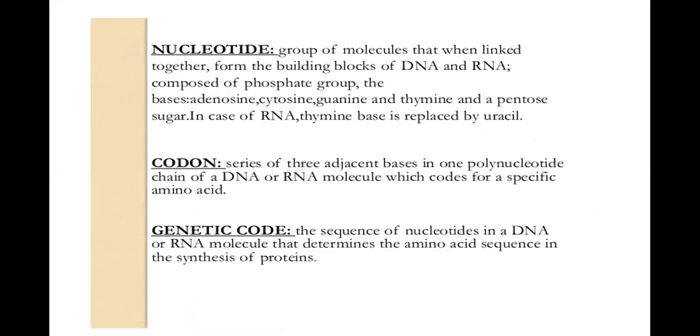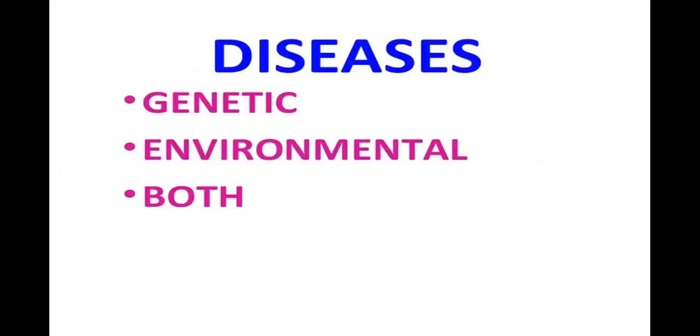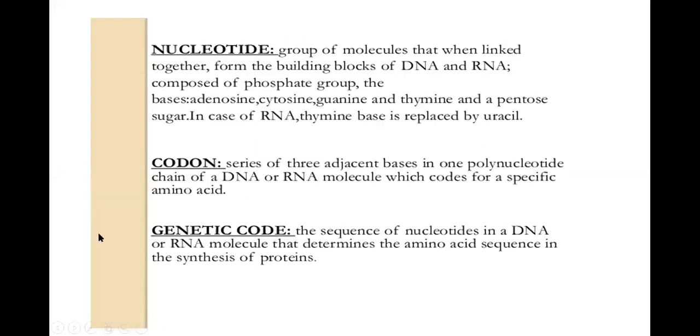Nucleotide. As I've told you, you have done this in your schooling as well. There are base pairs, adenine, cytosine, guanine, and thymine in DNA, and thymine is replaced by uracil in the case of RNA. A codon is a series of 3 adjacent bases in one polynucleotide. And the genetic code is the sequence of nucleotides by which the synthesis of protein is determined.